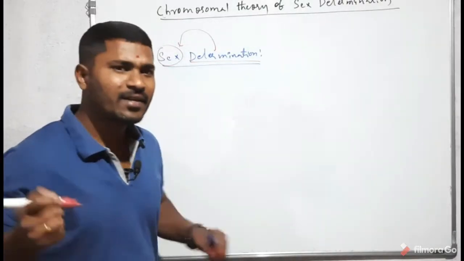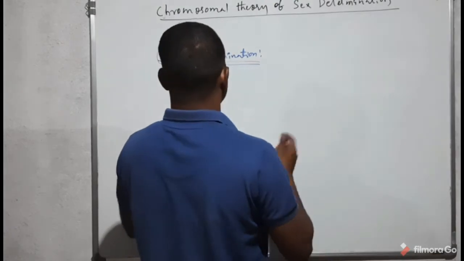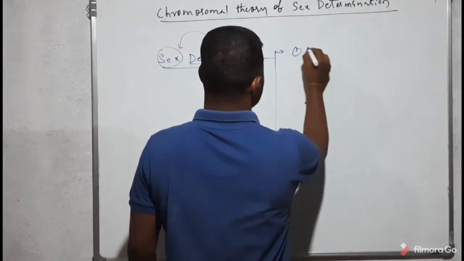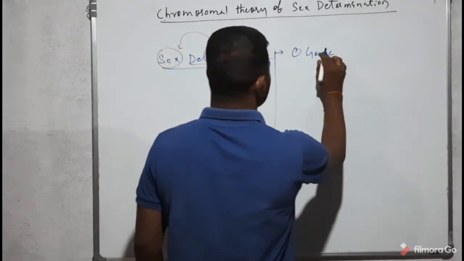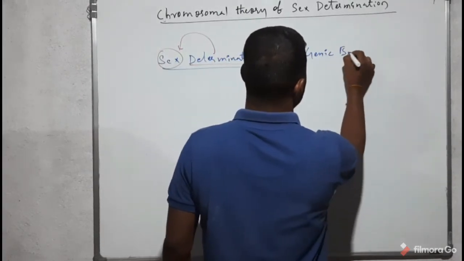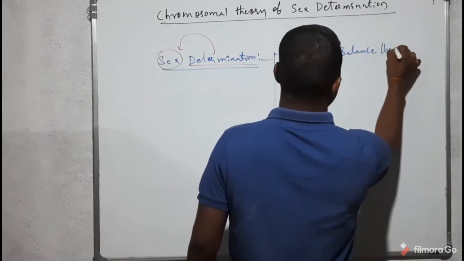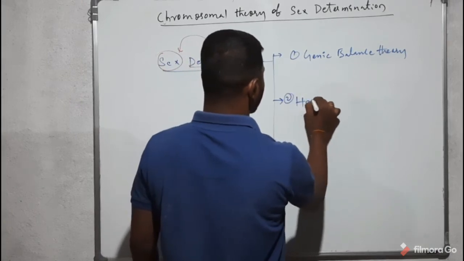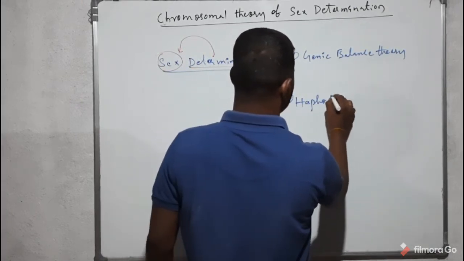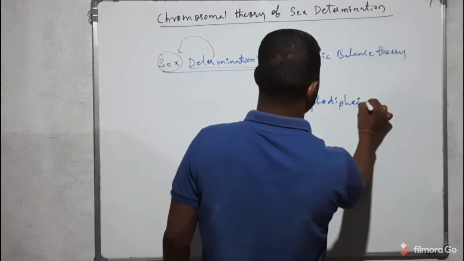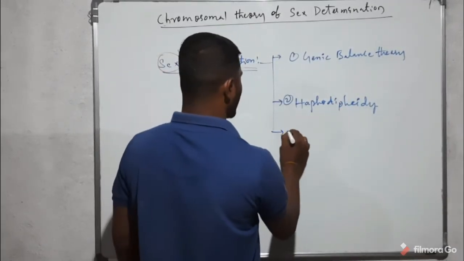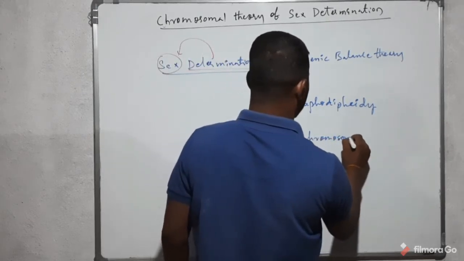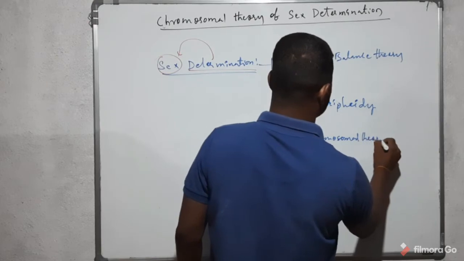It is done mainly by three methods. Number one, the genic balance theory. Number two, haplodiploidy. Number three, the chromosomal theory.